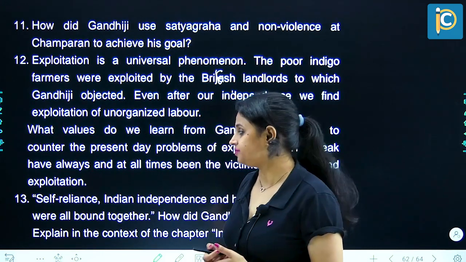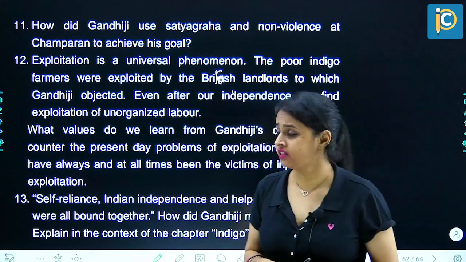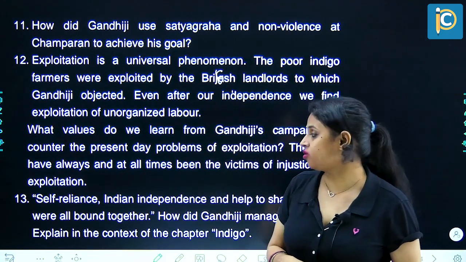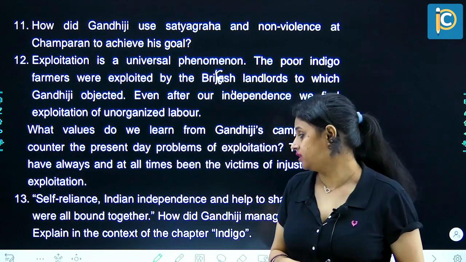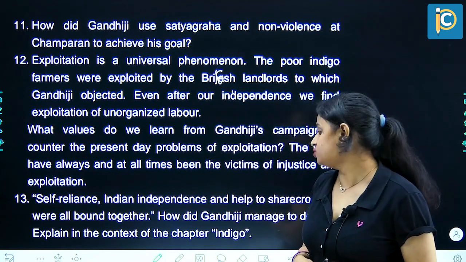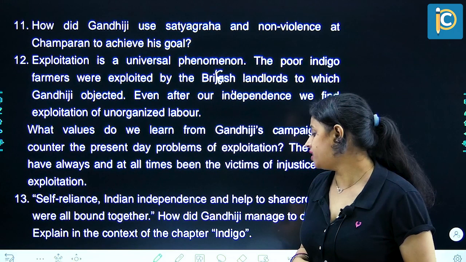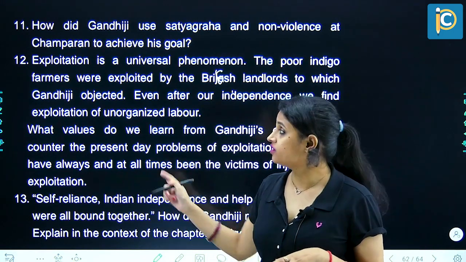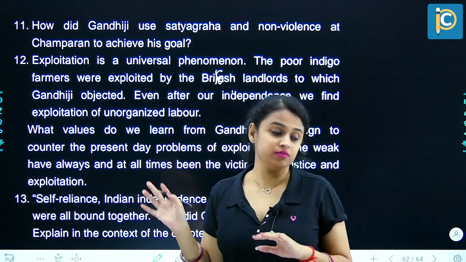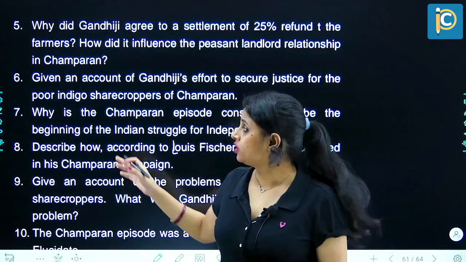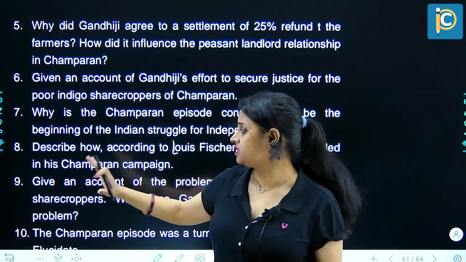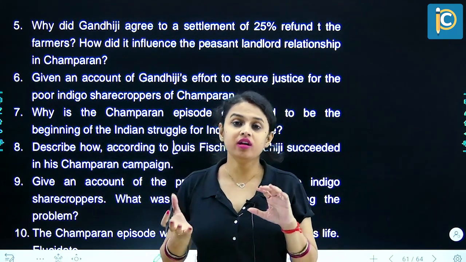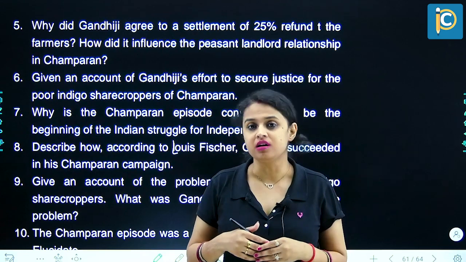Next question. Question number 13. Self-reliance, Indian independence and help to sharecroppers were all bound together. How did Gandhiji manage to do this? Explain in the context of the chapter Indigo. Again, this is the entire thing that is given in the previous slides' questions. You can talk about question number 6, 8, 9. Again, more or less, these are the same questions where you can have overlapping answers.